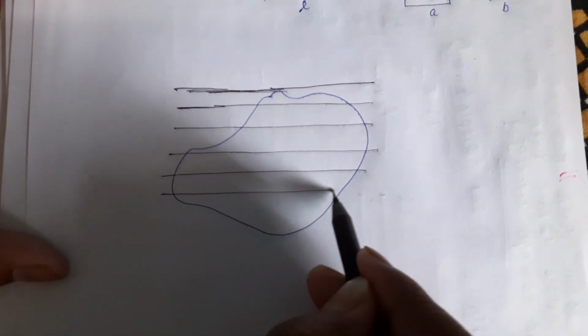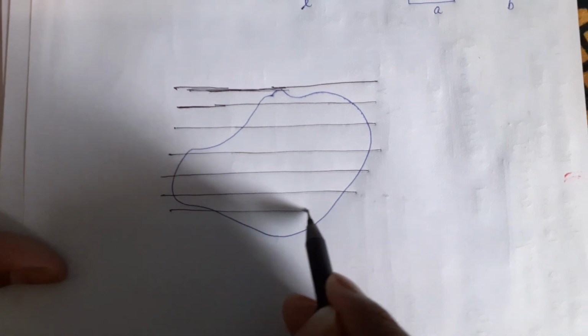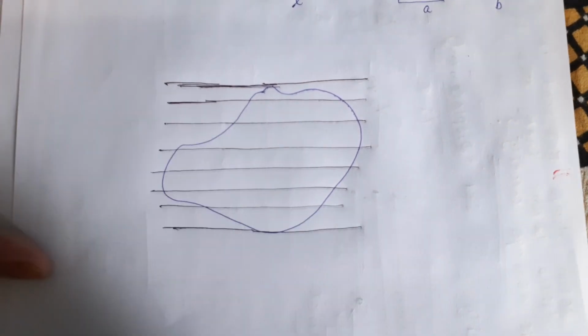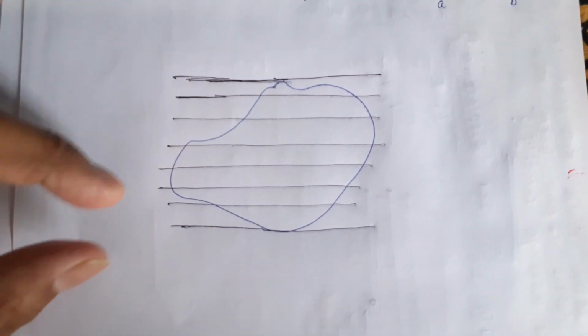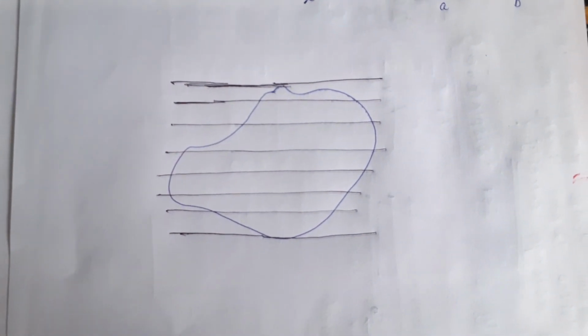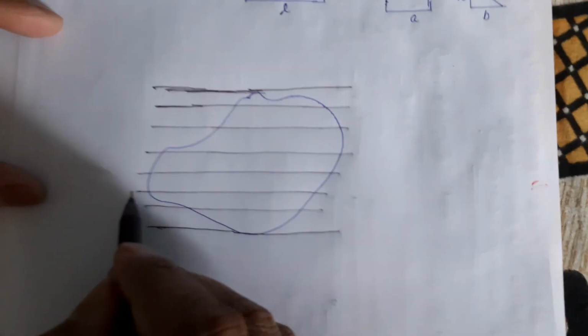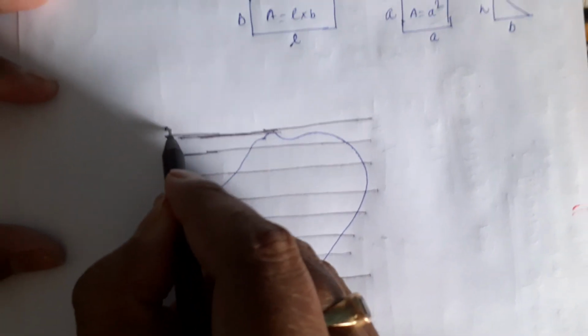Here also, here also, and suppose this is the last line. Each line has 1 centimeter separation everywhere. Now from this side also we will start.